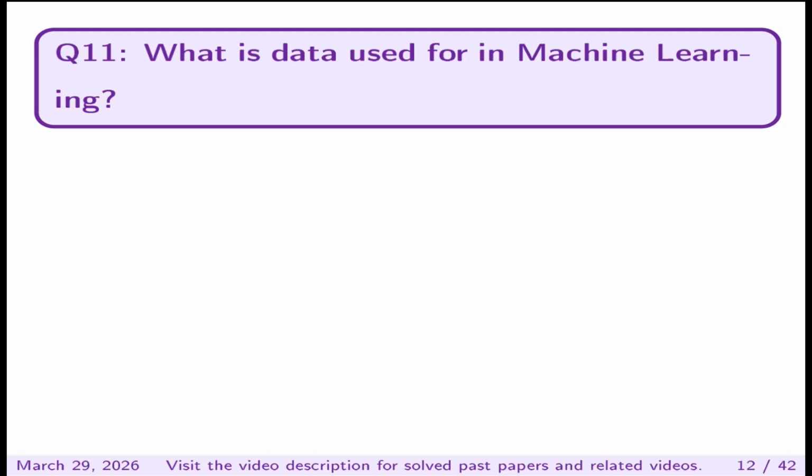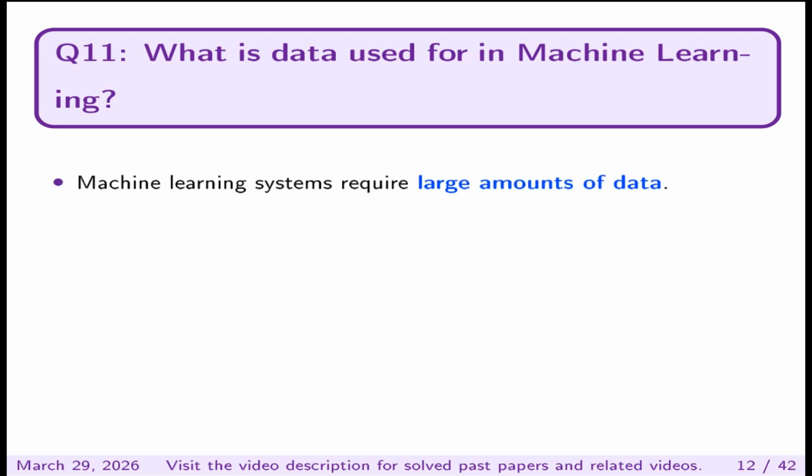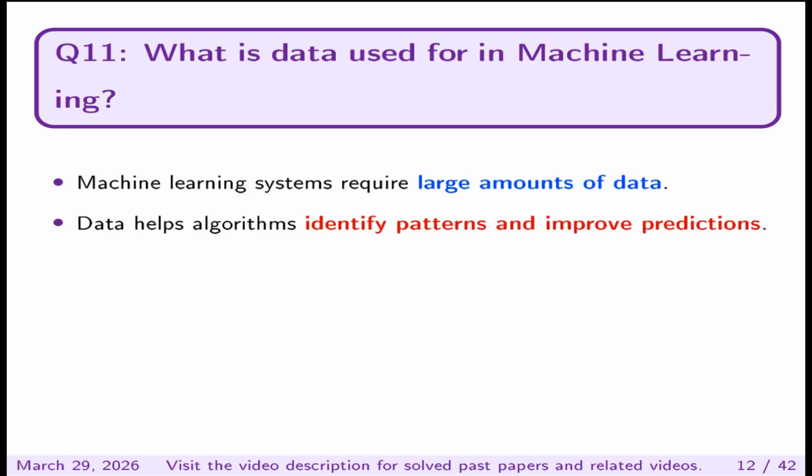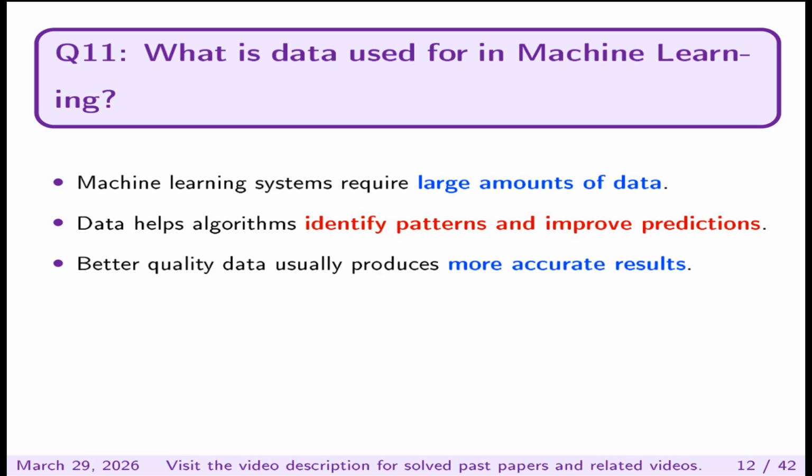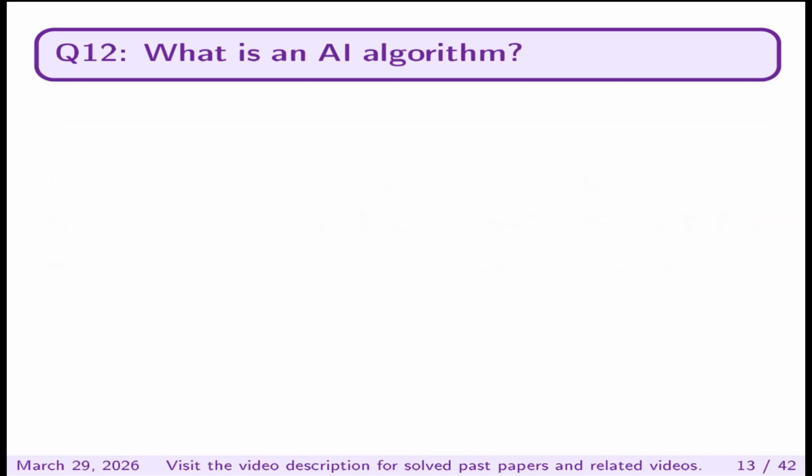What is data used for in machine learning? Machine learning systems require large amounts of data. Data helps algorithms identify patterns and improve predictions. Better quality data usually produces more accurate results.